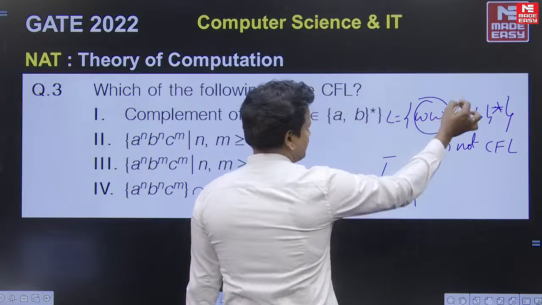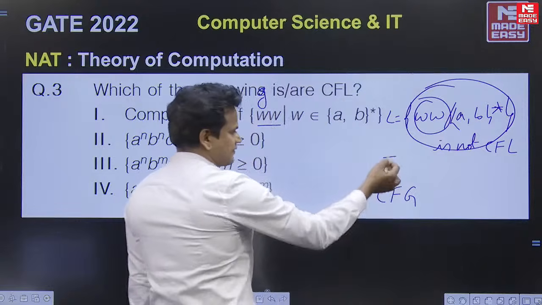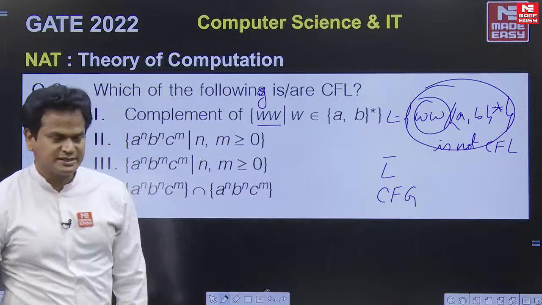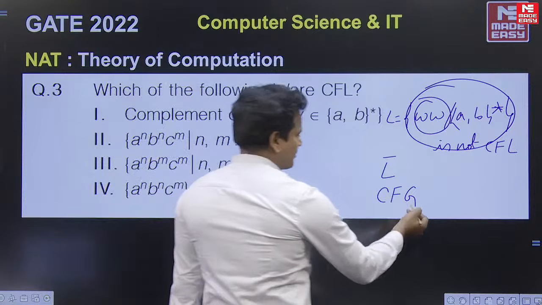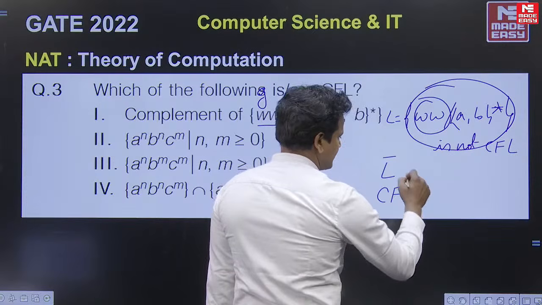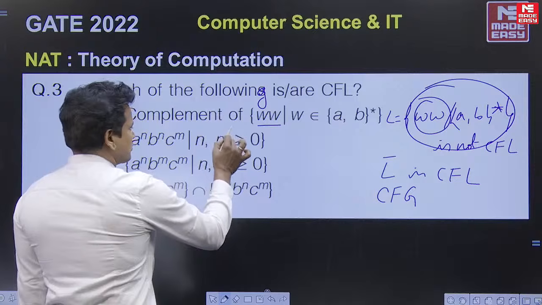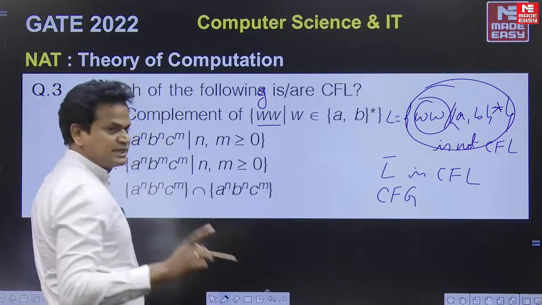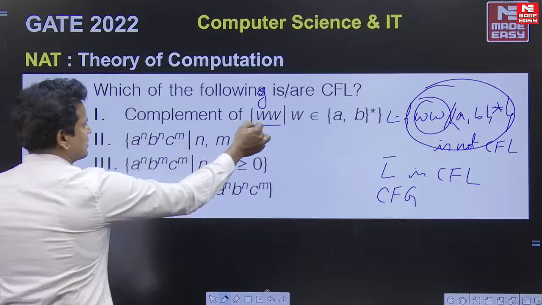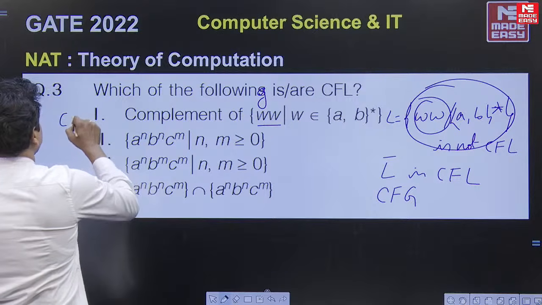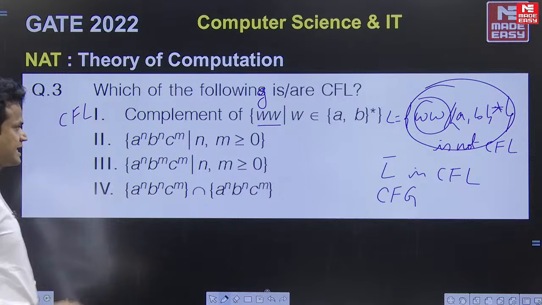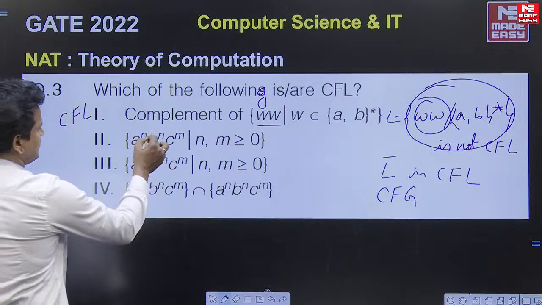Whenever a context-free grammar exists, it is a context-free language. So if the question is L equal to WW, that is not a CFL. The complement of WW is a CFL.